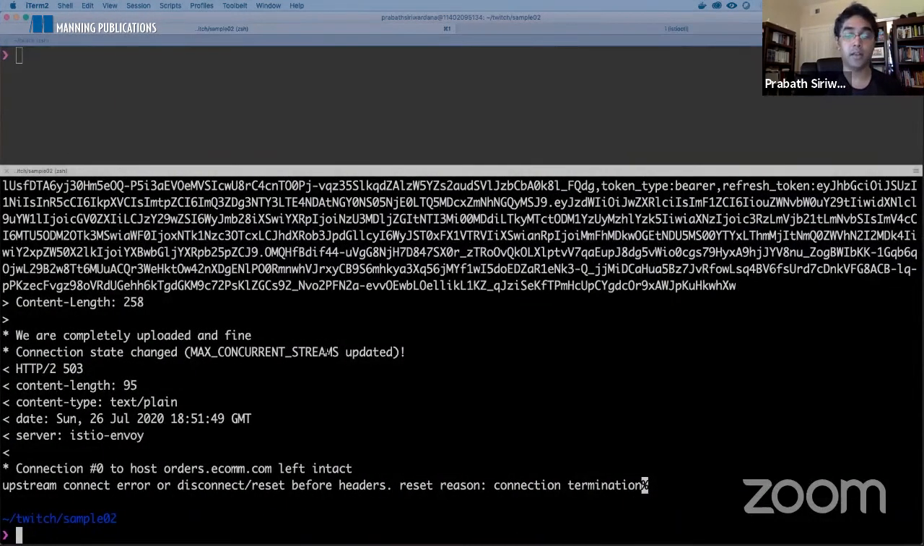Now let's delete the destination rule we applied to the Istio system namespace. Let's remove that. Delete destination rule.